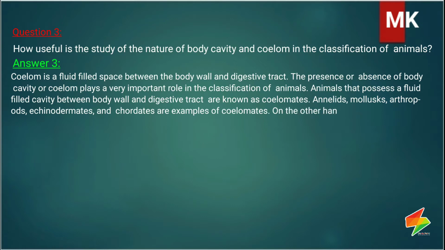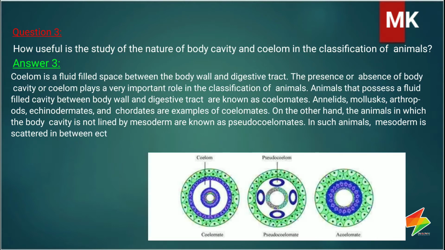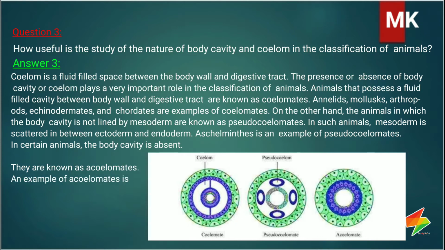On the other hand, the animals in which the body cavity is not lined by mesoderm are known as pseudocoelomates. In such animals, mesoderm is scattered in between ectoderm and endoderm. Aschelminthes is an example of pseudocoelomates. In certain animals, the body cavity is absent. They are known as acoelomates. An example of acoelomates is Platyhelminthes.